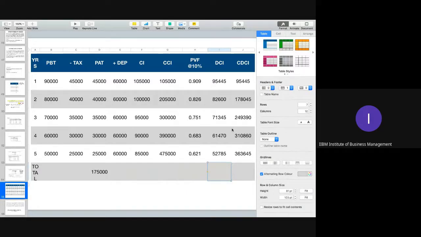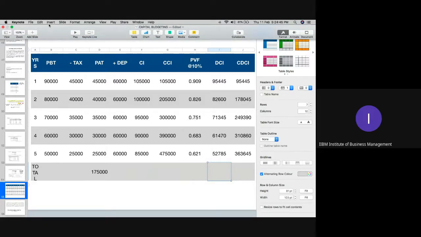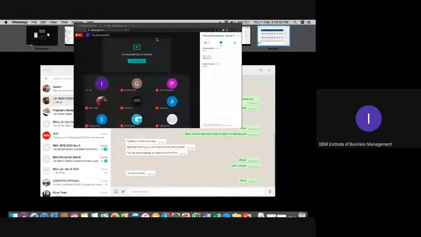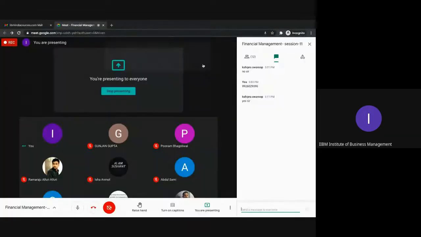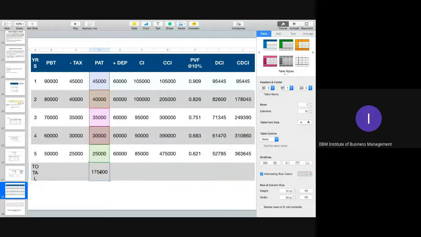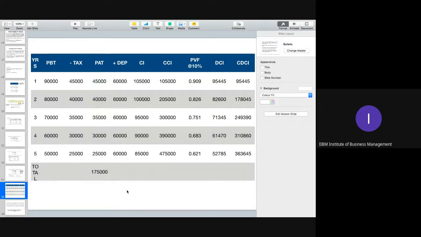Kindly confirm. Is it done, please? Till CDCI calculation? Students, please kindly confirm. Is it clear, everyone?